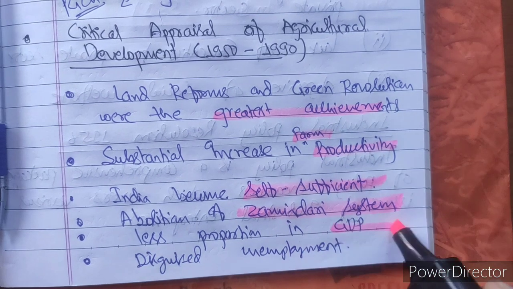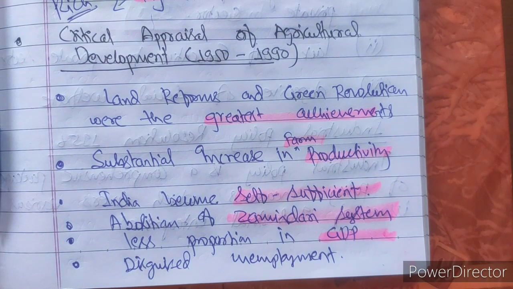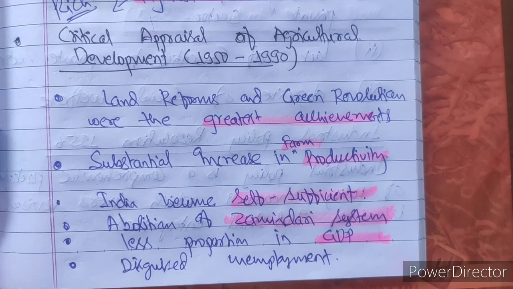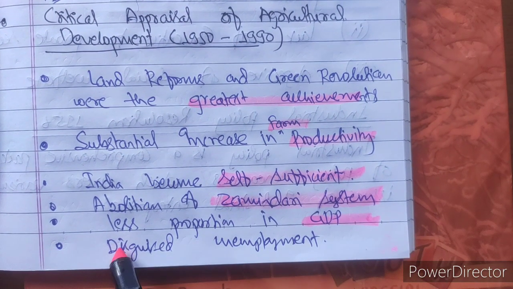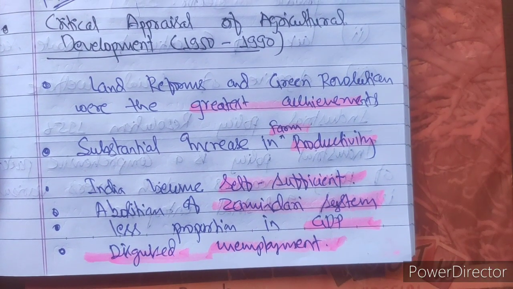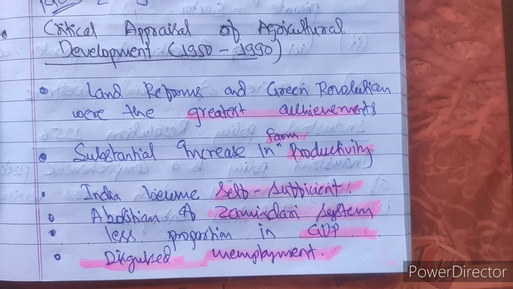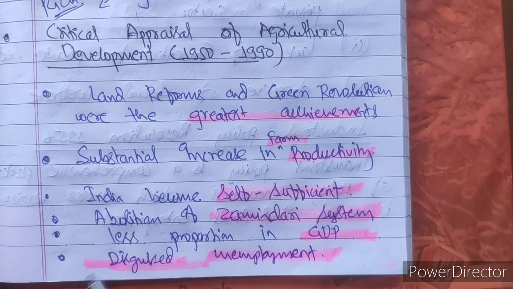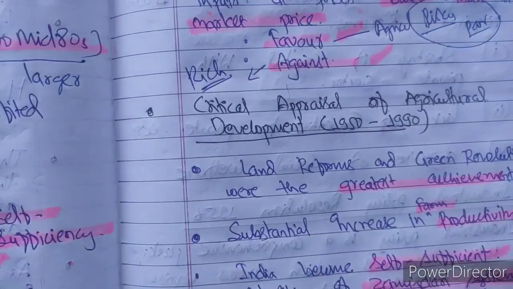Then, the less proportion in GDP. This was the problem: though the overall number of people employed in the agriculture sector is very high, the contribution to GDP is less. And one of the important problems is disguised unemployment. Though the green revolution was adopted, even at present there is a problem of disguised unemployment in the agriculture area. It is the unemployment situation where it seems people are working and employed, but their presence or absence does not affect output. Hope the concept of the green revolution is clear to you.